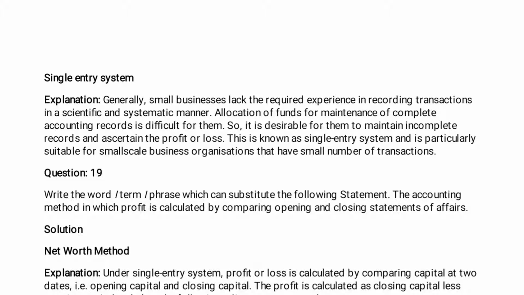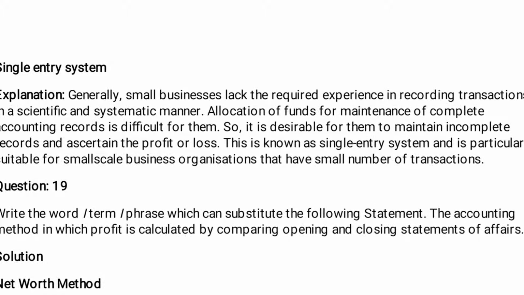Allocation of funds for maintaining complete accounting records is difficult for them. So it is desirable for them to maintain incomplete records and ascertain the profit and loss.